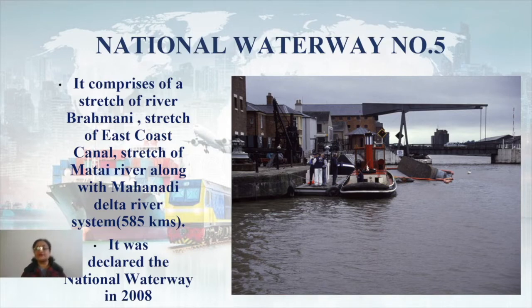It comprises a stretch of river Brahmani, a stretch of East Coast Canal, a stretch of Matai River, along with the Mahanadi Delta River system. Okay, all this actually covers almost 585 kilometers of distance, right? And it was declared a National Waterway in 2000.